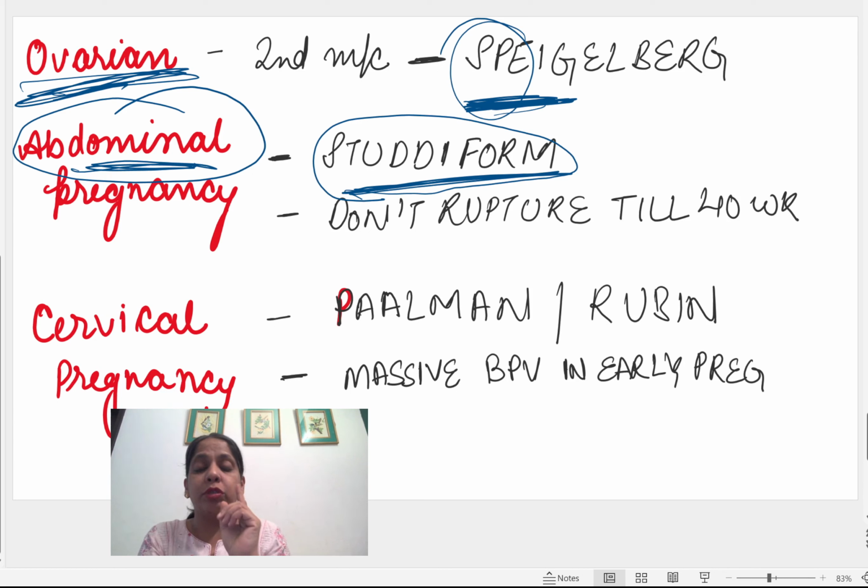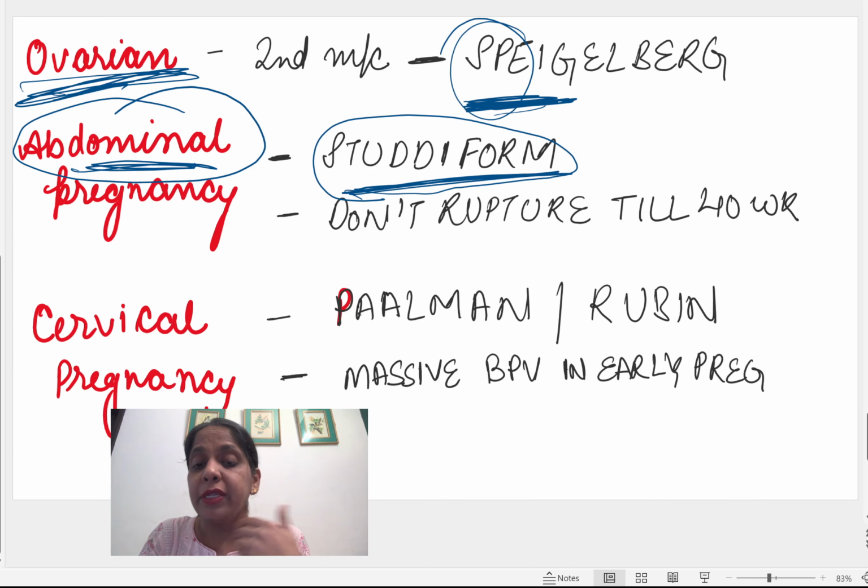The thing which you have to learn about the ovarian pregnancy is that it is the second most common pregnancy, and about the abdominal pregnancy that it doesn't rupture till 40 weeks. And the thing which you have to learn about the cervical pregnancy is that once the pregnancy is in the cervix, it is going to bleed a lot.